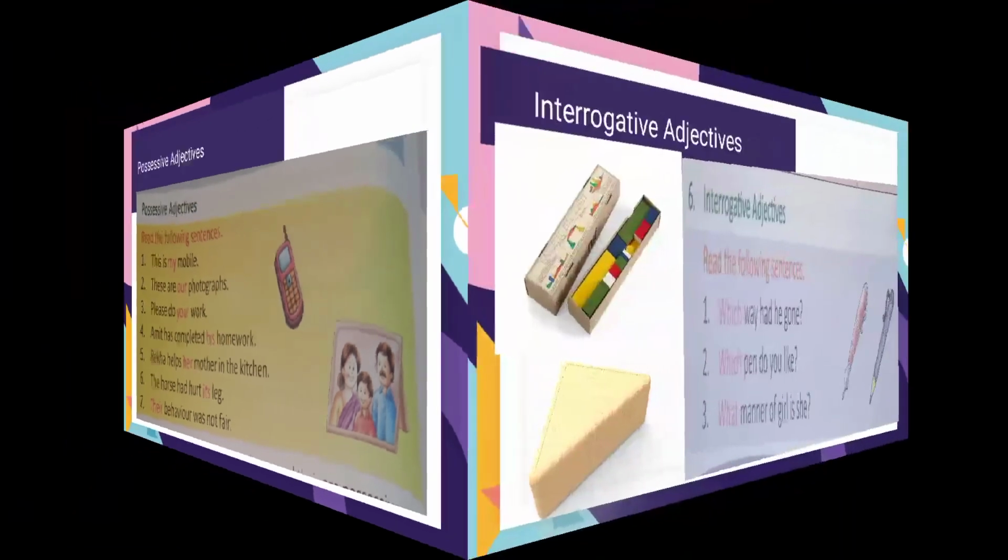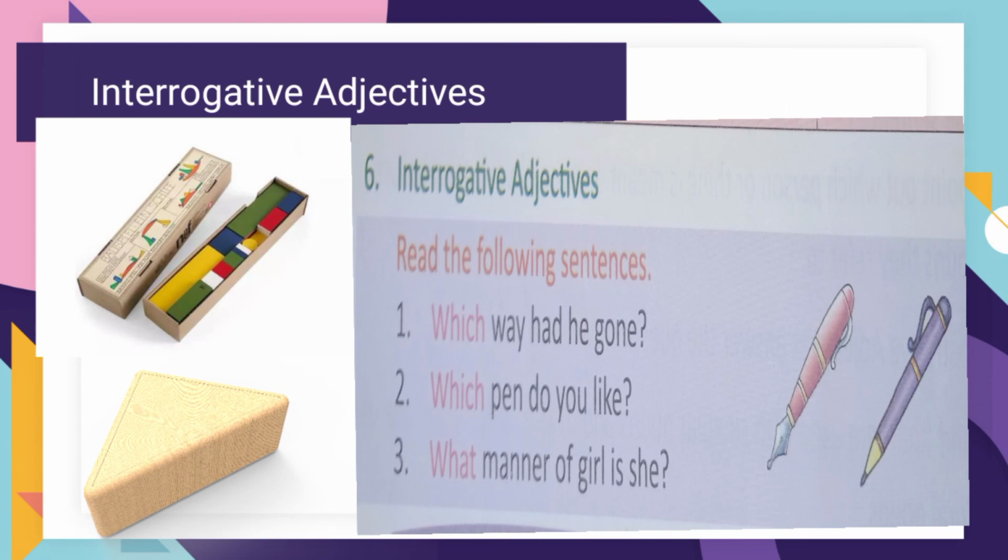Then at the end we have interrogative adjectives. You know about the interrogative words: which, what, whose. But when these interrogative question words are used to ask questions before nouns, they are called interrogative adjectives. Like here you can say, which pen do you like? So here pen is noun and with noun it is used, question word which. So which is interrogative adjective. So interrogative adjectives are used with nouns to ask questions.